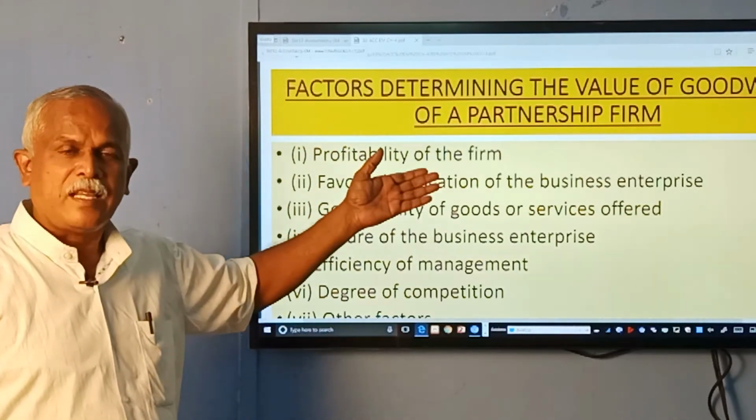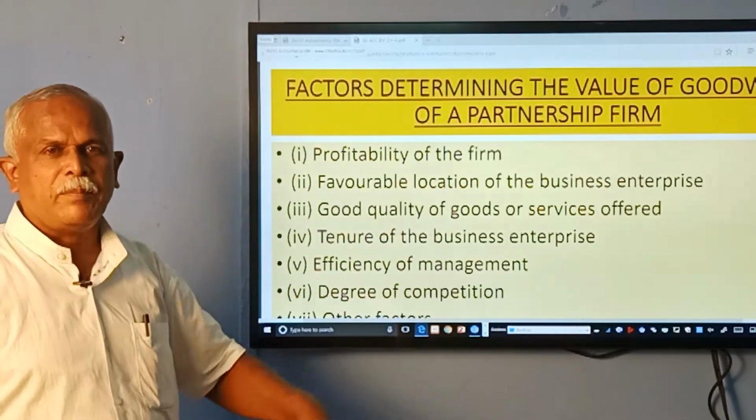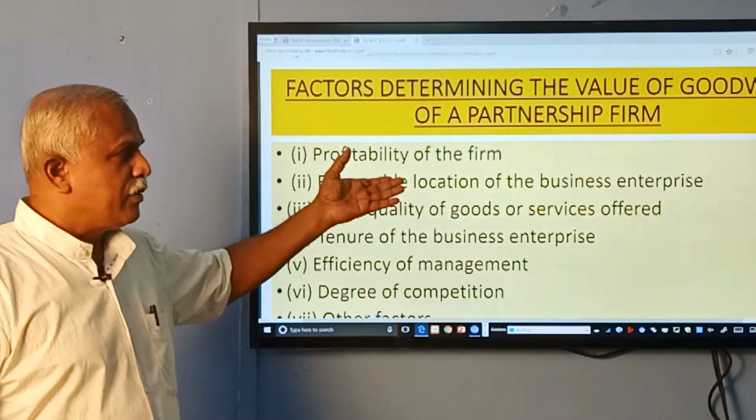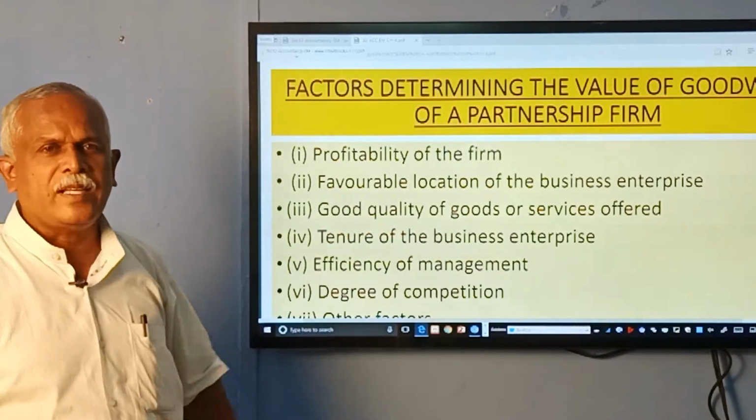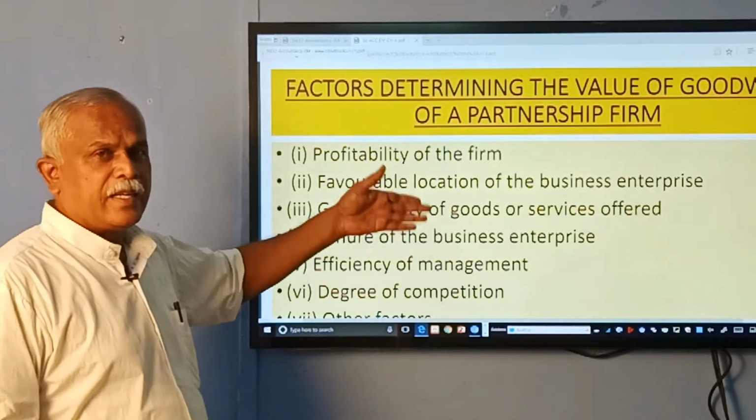It is a 3-mark question in the theory part. So in a part C question, you may have to write 2 or 3 sentences under each head.